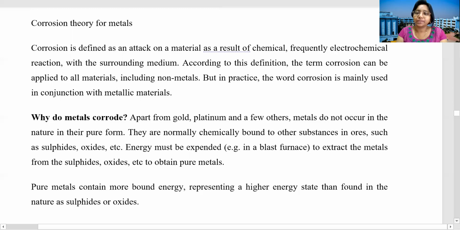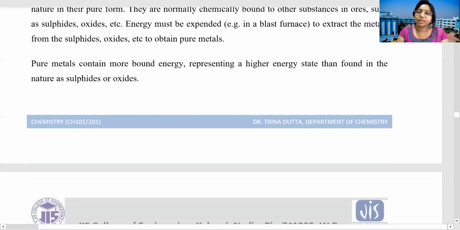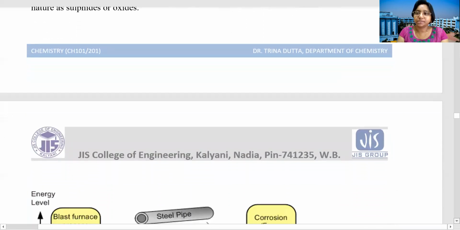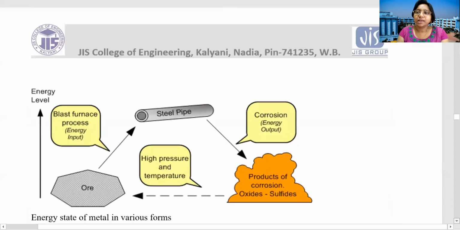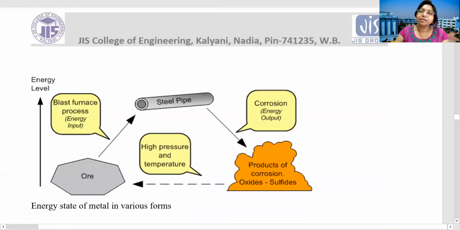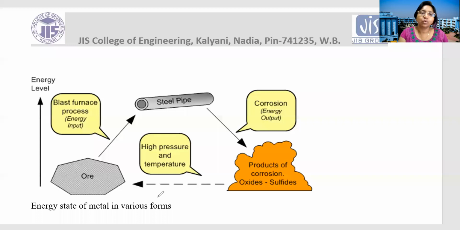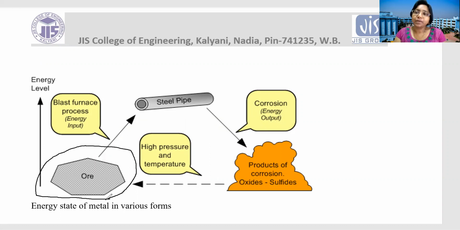So why does it happen? Because of the energy differences. All the materials like to stay in their minimum energy level. In this picture, you can see, first we get the ore, where it remains as oxides, sulfides, etc. Now we make the pure material by a metallurgical process, so we have to provide energy.